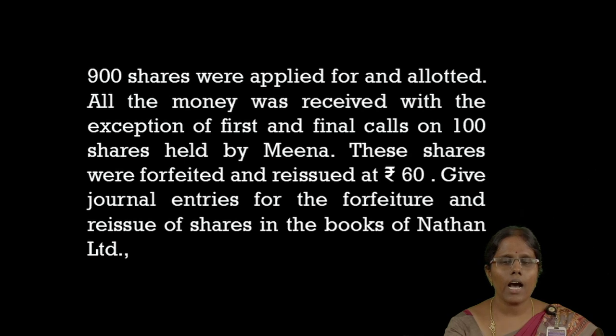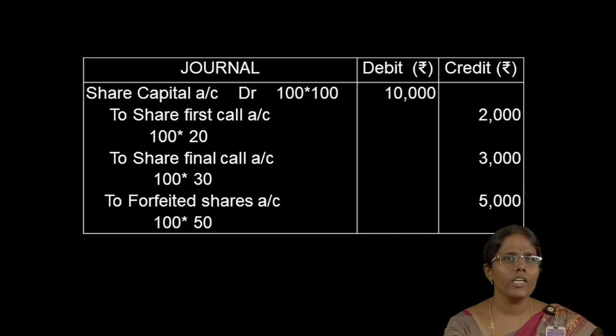Only the entries are asked for forfeiture and reissue. So, 100 shares are forfeited. Those shares are reissued at 60 rupees. So, first we have to forfeit the shares. Share capital account debit, 100 into 100, 10,000 rupees. The amount not paid is first call and final call, separately credited. So, the entry is share first call account, 100 into 20, 2,000 rupees, to final call account, 100 into 30, 3,000 rupees.